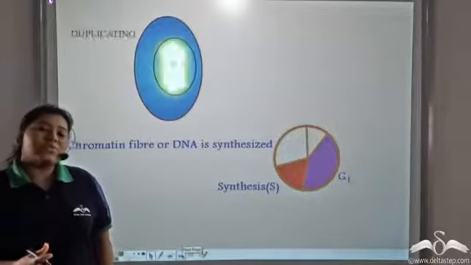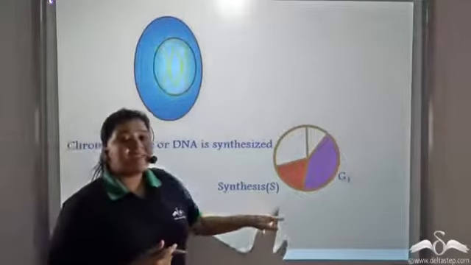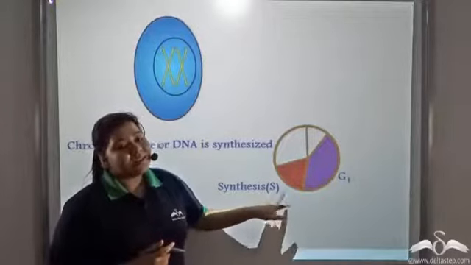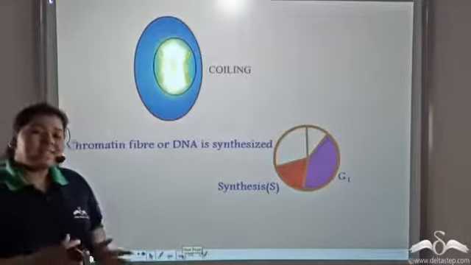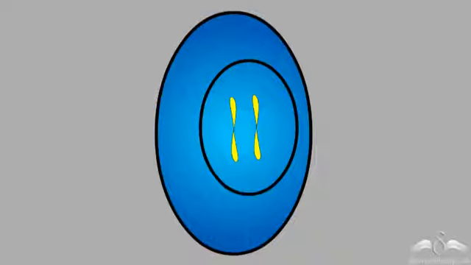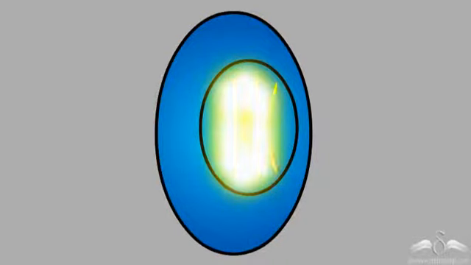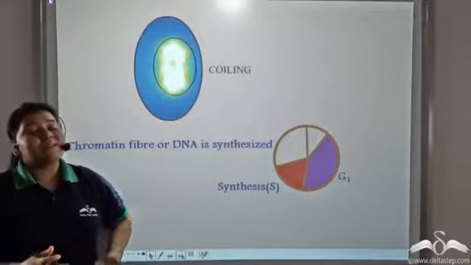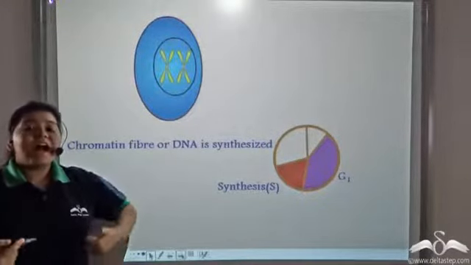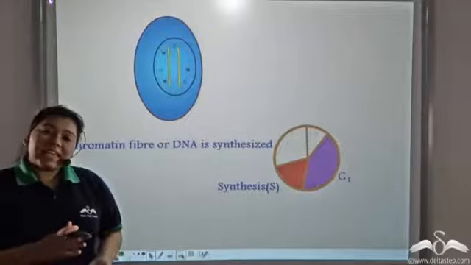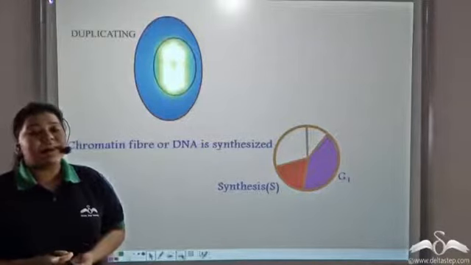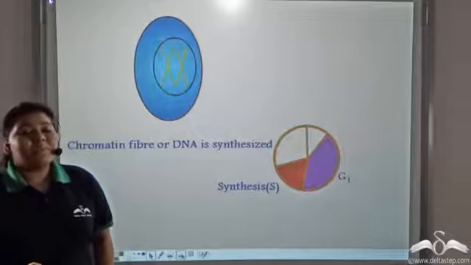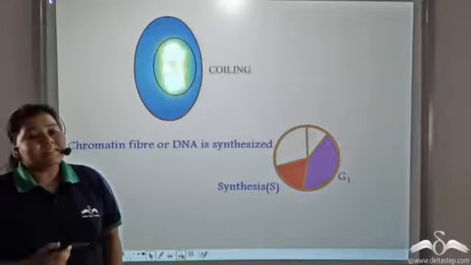Next, the cell goes to the second phase known as the synthesis phase or the S phase. In the synthesis phase, the proteins that were prepared in the G1 phase act on the chromatin fibers and cause DNA duplication. So there are 46 chromatin fibers in the nucleus, and after the S phase, each of these 46 chromatin fibers is joined at a point to an identical chromatin fiber.